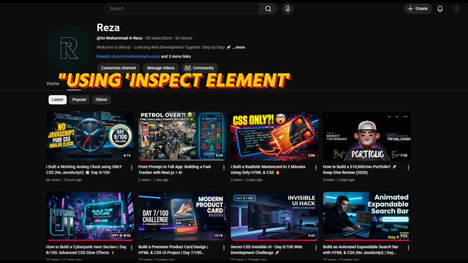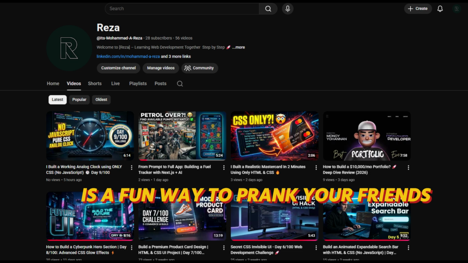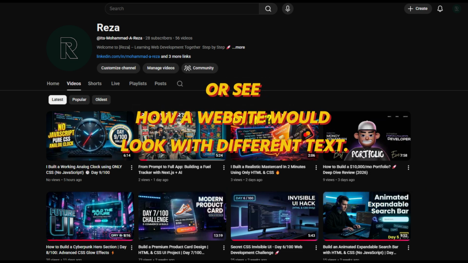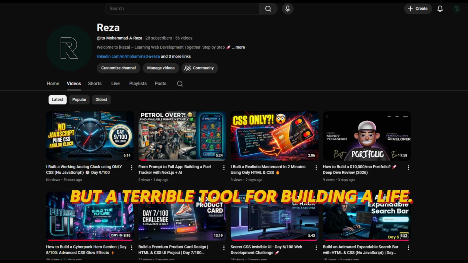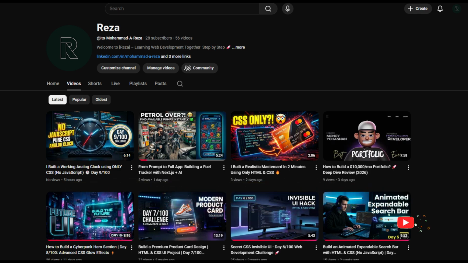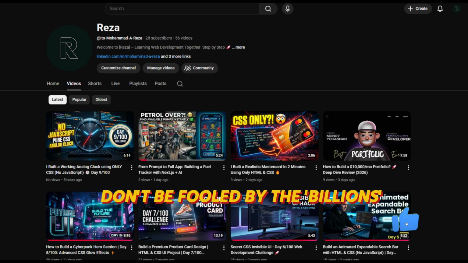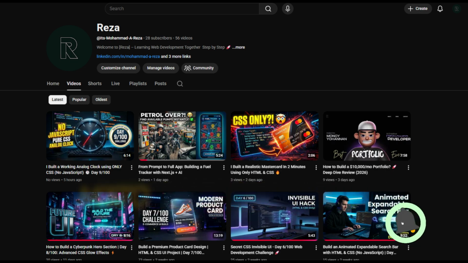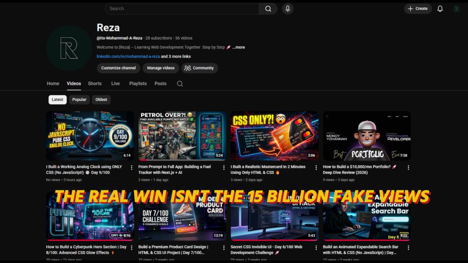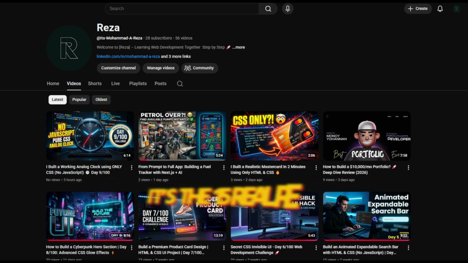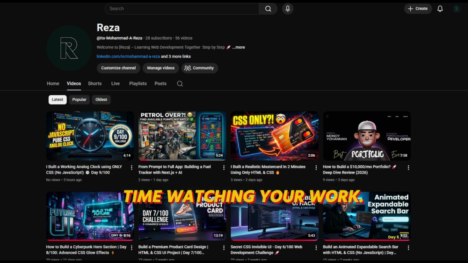Using Inspect Element is a fun way to prank your friends or see how a website would look with different text. It's a powerful tool for building sites, but a terrible tool for building a life. Don't be fooled by the billions you see on social media screenshots. Most of it is just DOM manipulation. The real win isn't the 15 billion fake views. It's the 15 real people who chose to spend their time watching your work.